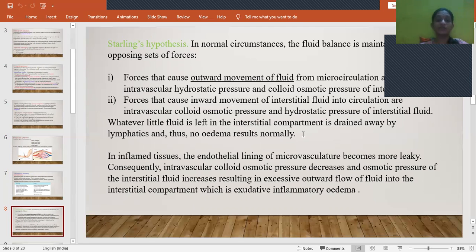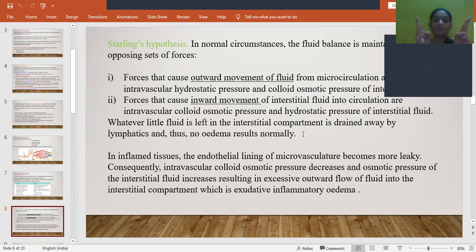And the forces that cause inward movement of interstitial fluid into the circulation, that means the forces which help in the movement of fluid from the interstitial space into the blood vessel, are two pressures: intravascular colloid osmotic pressure and the hydrostatic pressure of the interstitial space. So for the outward movement, we have intravascular hydrostatic pressure and the colloid osmotic pressure of the interstitial fluid. For the inward movement, we have intravascular colloid osmotic pressure and the hydrostatic pressure of the interstitial fluid.